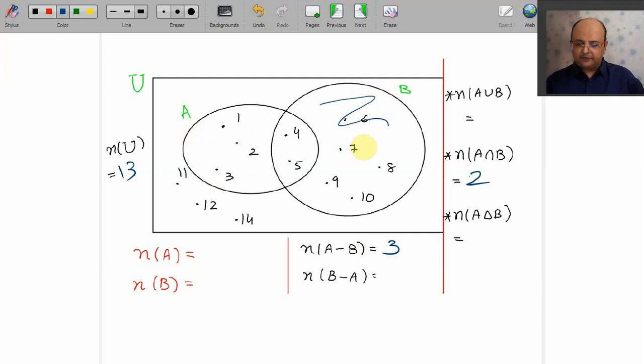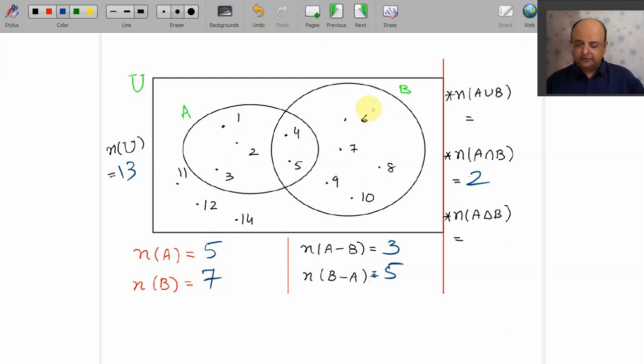What are the elements of B minus A? Yes, dears, it is 6, 7, 8, 9, 10. So elements in B minus A, that is N of B minus A, is 5. N of A, don't misunderstand, dears, N of A is not 3, N of A is 5. 4 and 5 are also elements of A. Of course, they are common with B, but they are elements of A. And what is number of elements in B? 5 plus 2, that is 7.